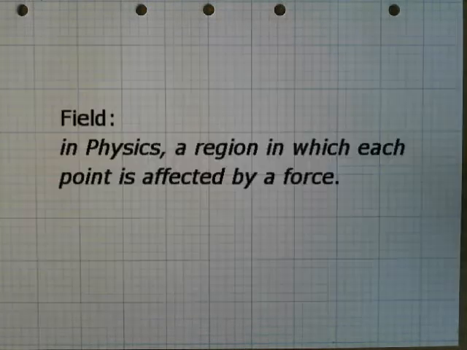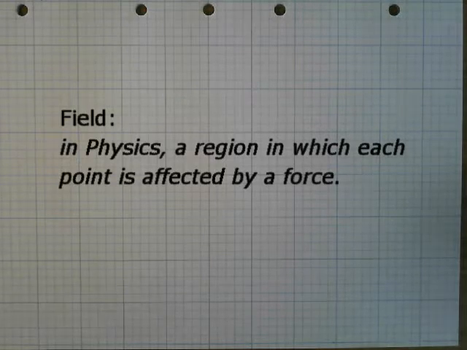The Encyclopedia Britannica says, field, in physics: a region in which each point is affected by a force. But what does this mean? Maybe the best way to understand a field is with an example you're familiar with: gravity.